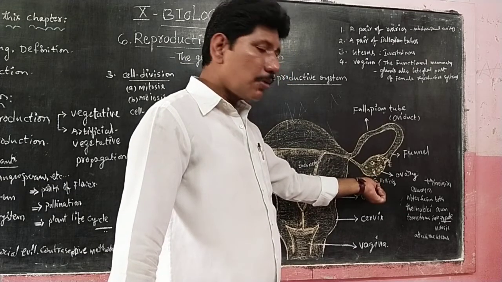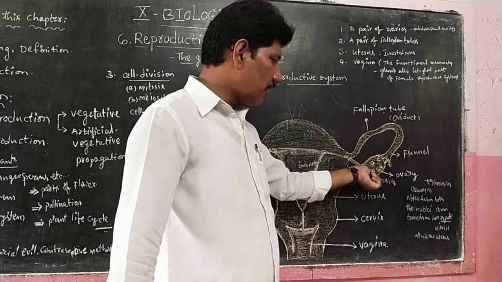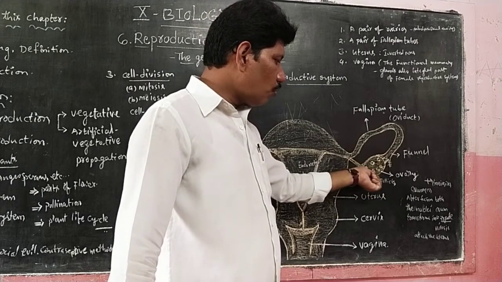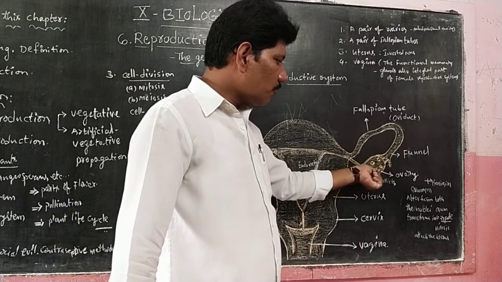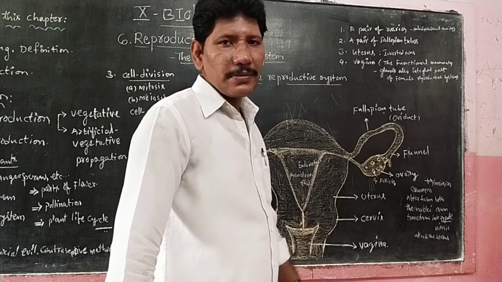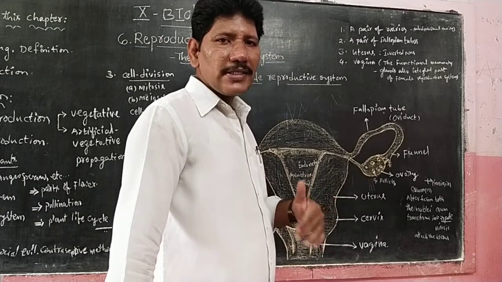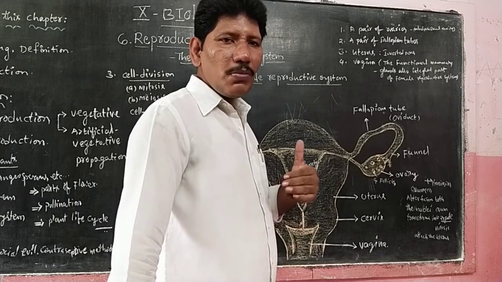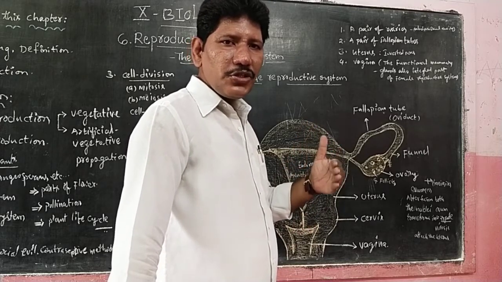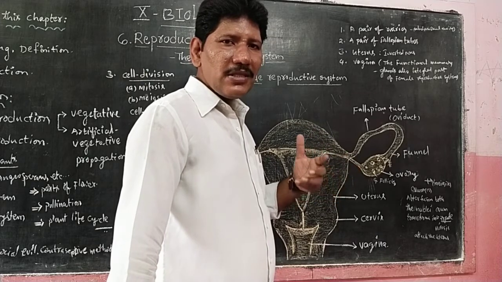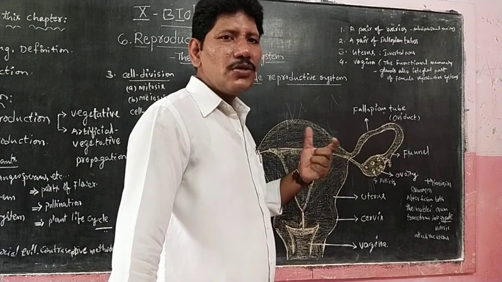Whenever follicle stimulating hormone is released, it stimulates the follicles, so the matured ovum is ruptured and released. This process is called ovulation. Ovulation means the release of ova. Whenever the female child matures, once every month the ovum is released.